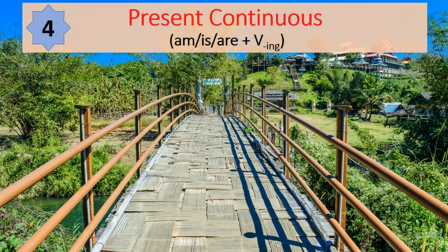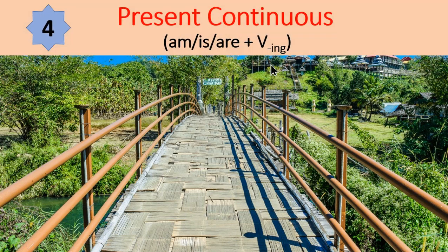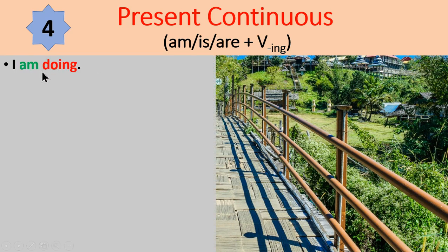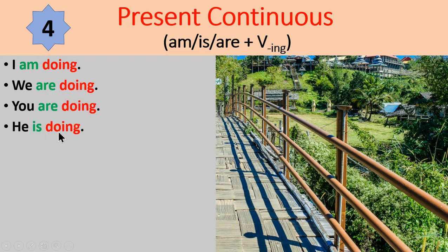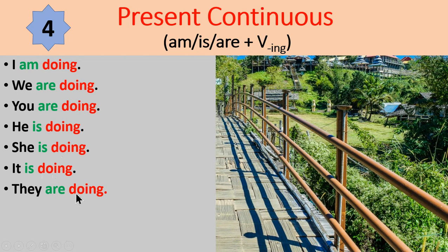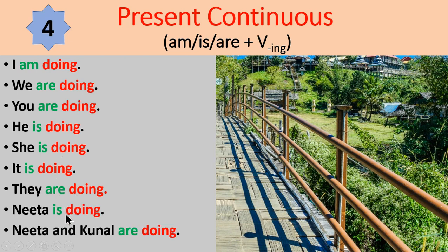The fourth one is present continuous tense. Here am, is, are plus VING is used. See the examples. I am doing, we are doing, you are doing, he is doing, she is doing, it is doing, they are doing, Nita is doing, Nita and Kunal are doing.